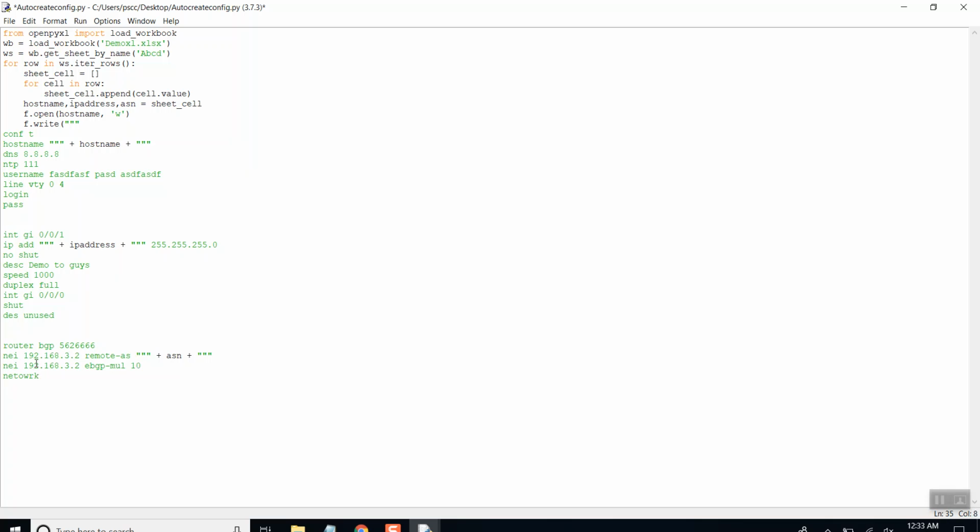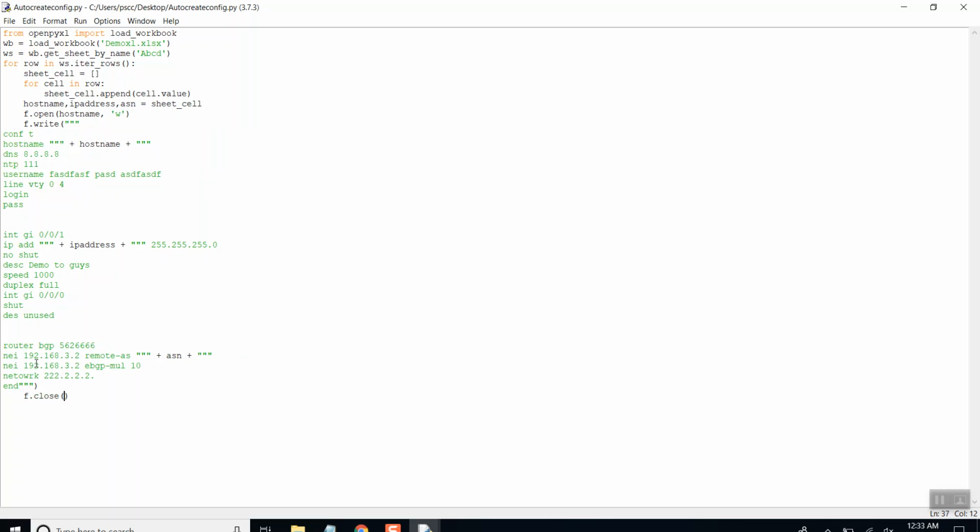Then the network command, if you want to use it, whatever. And then let me close this particular file with f.close.